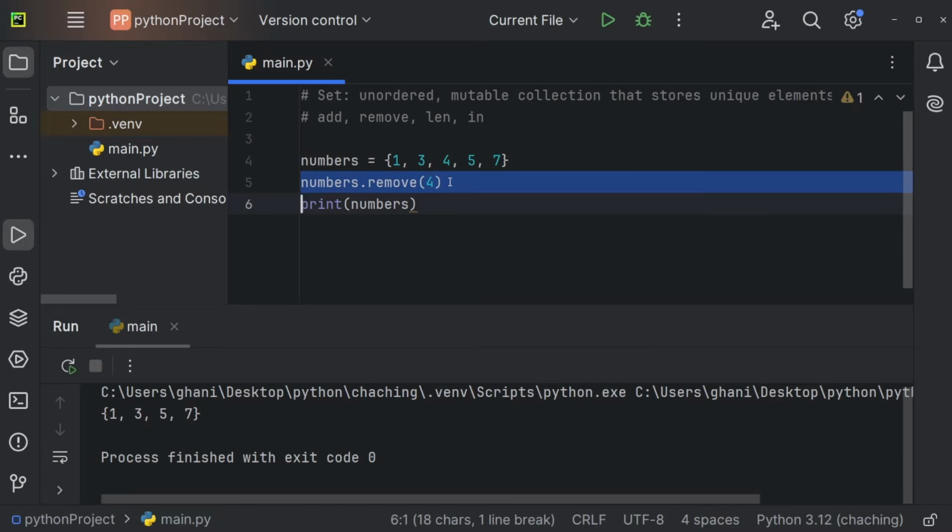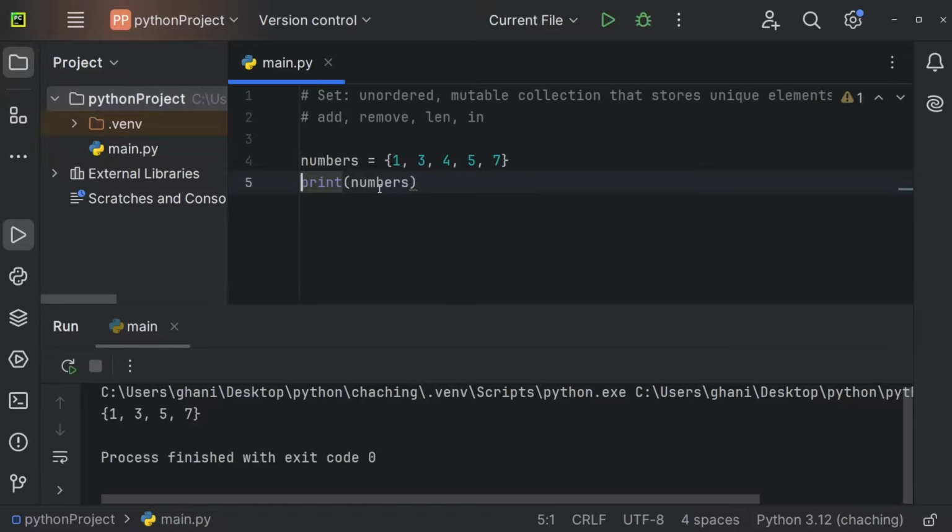We can also output the length of a set by using len, followed by the name of the set, so numbers. And we're getting 5. And we can also check whether a certain value is in our set or not. And we can do so by using the value. So let's maybe check for 2. And let's check whether 2 is in numbers.